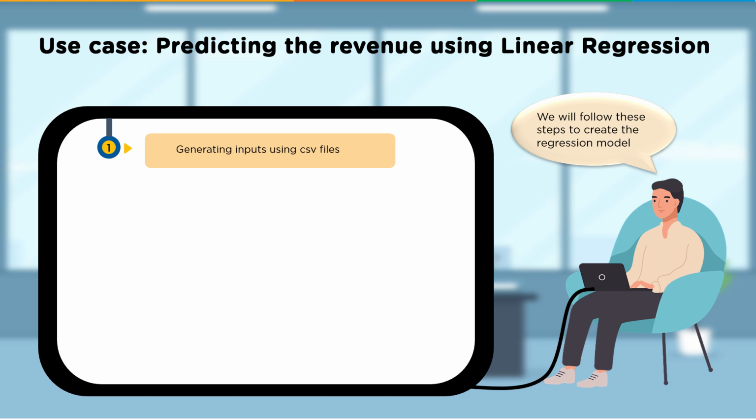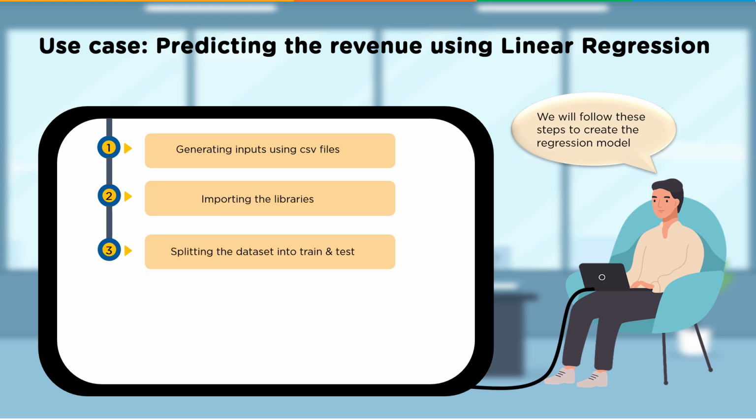We will follow these steps to create the regression model. We'll start by generating inputs using the CSV files. We'll then import the libraries, splitting the data into train and test.